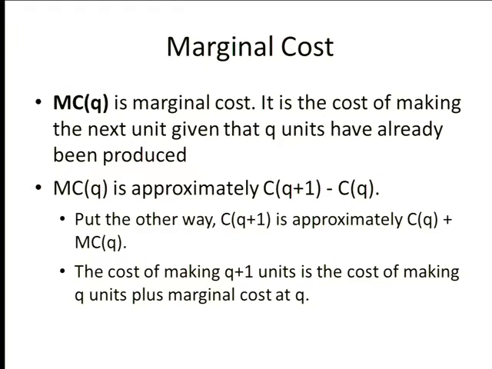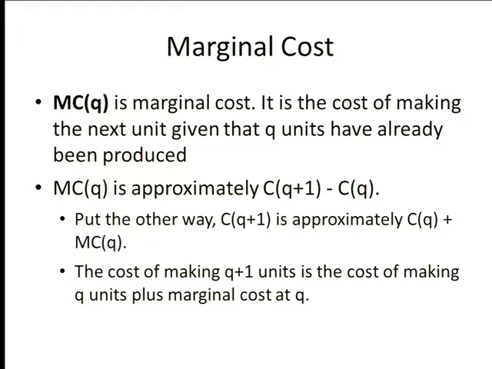It's very convenient to reverse that and say C at Q plus 1 is approximately cost at Q plus marginal cost at Q. If I had done this with, instead of 1, a really, really small number, which as you'll see, would turn marginal cost into a derivative. What theorem is that? I want to know the cost of some number plus a little bit, and I know the cost at that number, I know C of Q, and I know the slope of the function at C of Q. And so what's that? Yeah, but there's a theorem that says this when you make 1 a really small number, which you did in the calculus.